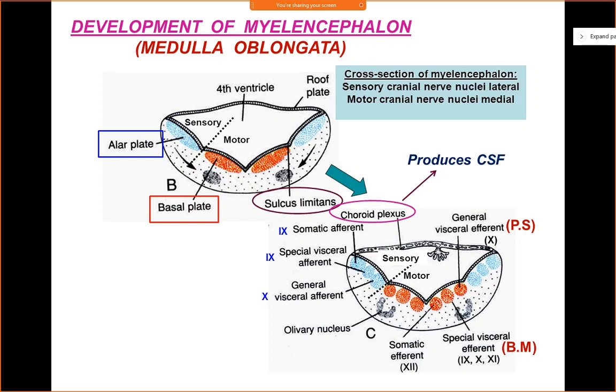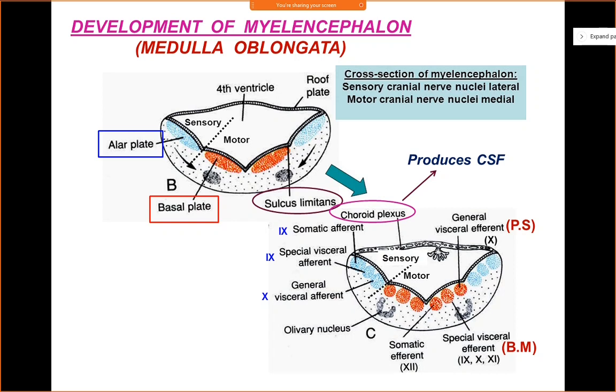That will be classified under GVE, also known as the parasympathetic component, and the nerve responsible is the 10th cranial nerve, whose nucleus lies at the level of the medulla oblongata. So these are the cranial nerves occupying each functional motor column. I hope this is clear. Each of them has a specific function.